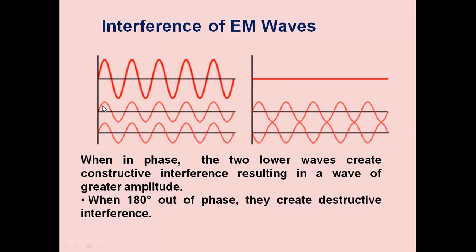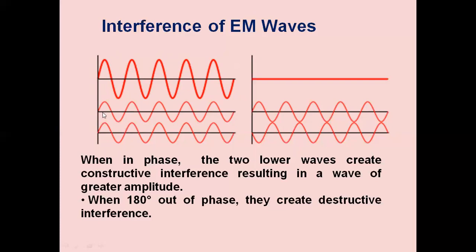Okay, so let us see this waveform. This is one wave. This is the second wave. Both are starting at t equal to 0. They are in phase. Then they will be added up. These two waves, point by point addition, they will be added up, and we are getting the resultant wave. This resultant wave is higher in amplitude than the two waves.